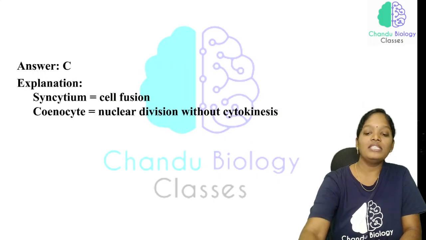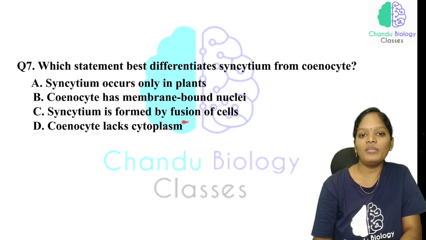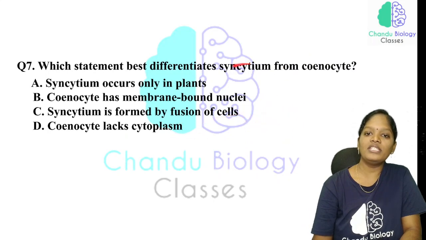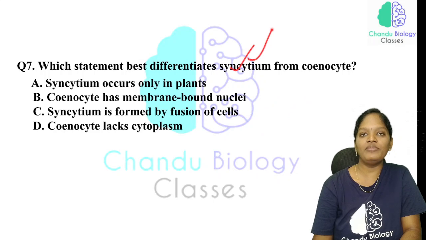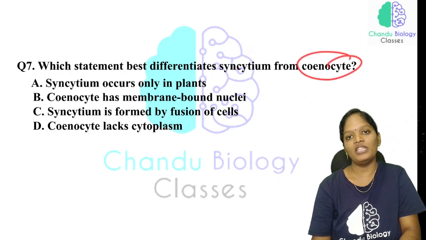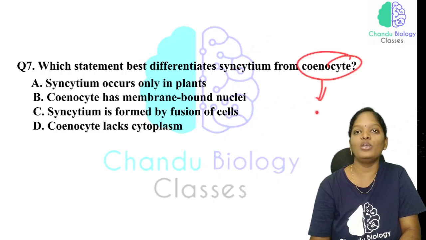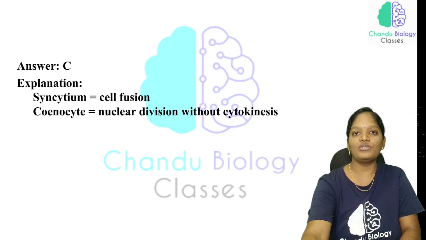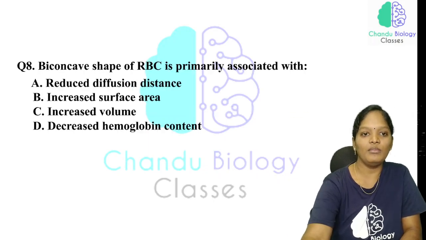So what is the best differentiation between the syncytium and coenocyte? Syncytium is formed by the fusion of cells, and that is the right statement. The syncytium is the fusion of cells, and the coenocyte is the formation of nuclei by nuclear division, not cytokinesis. So this is a very important statement.